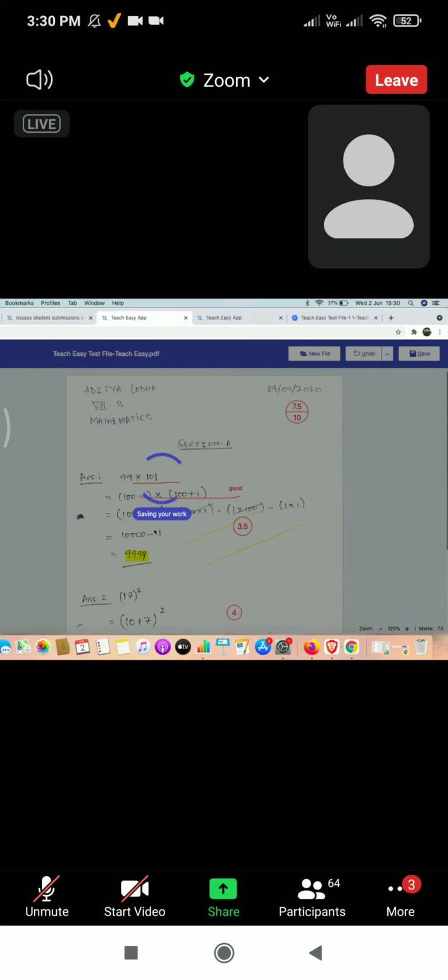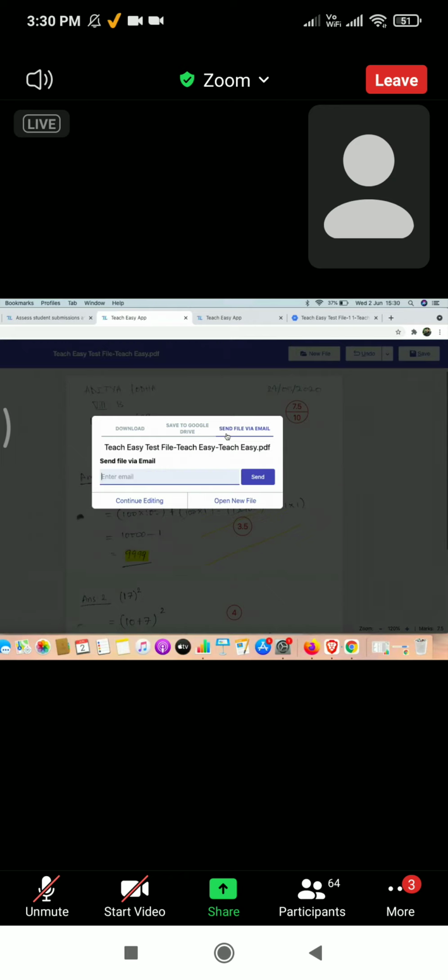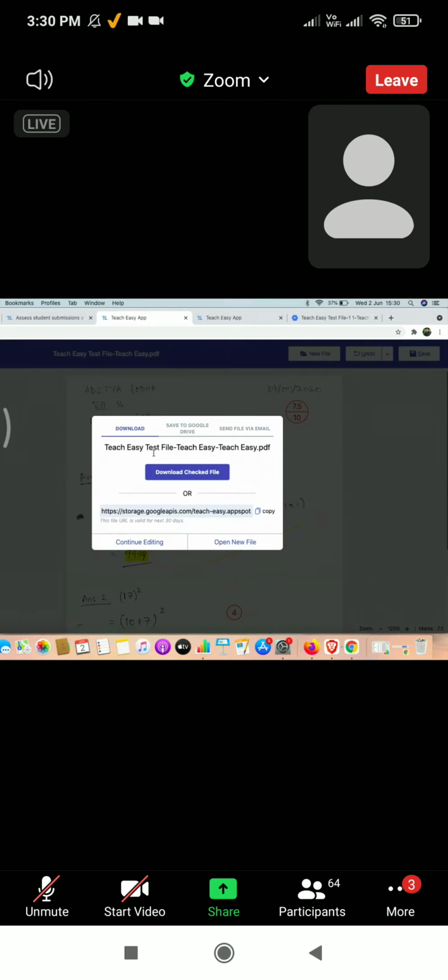On saving, it will take basically 1 to 2 seconds to save your work, and then I can choose those options again where I can send the file to the student. I can download the file and send it to the student. There is one more thing.